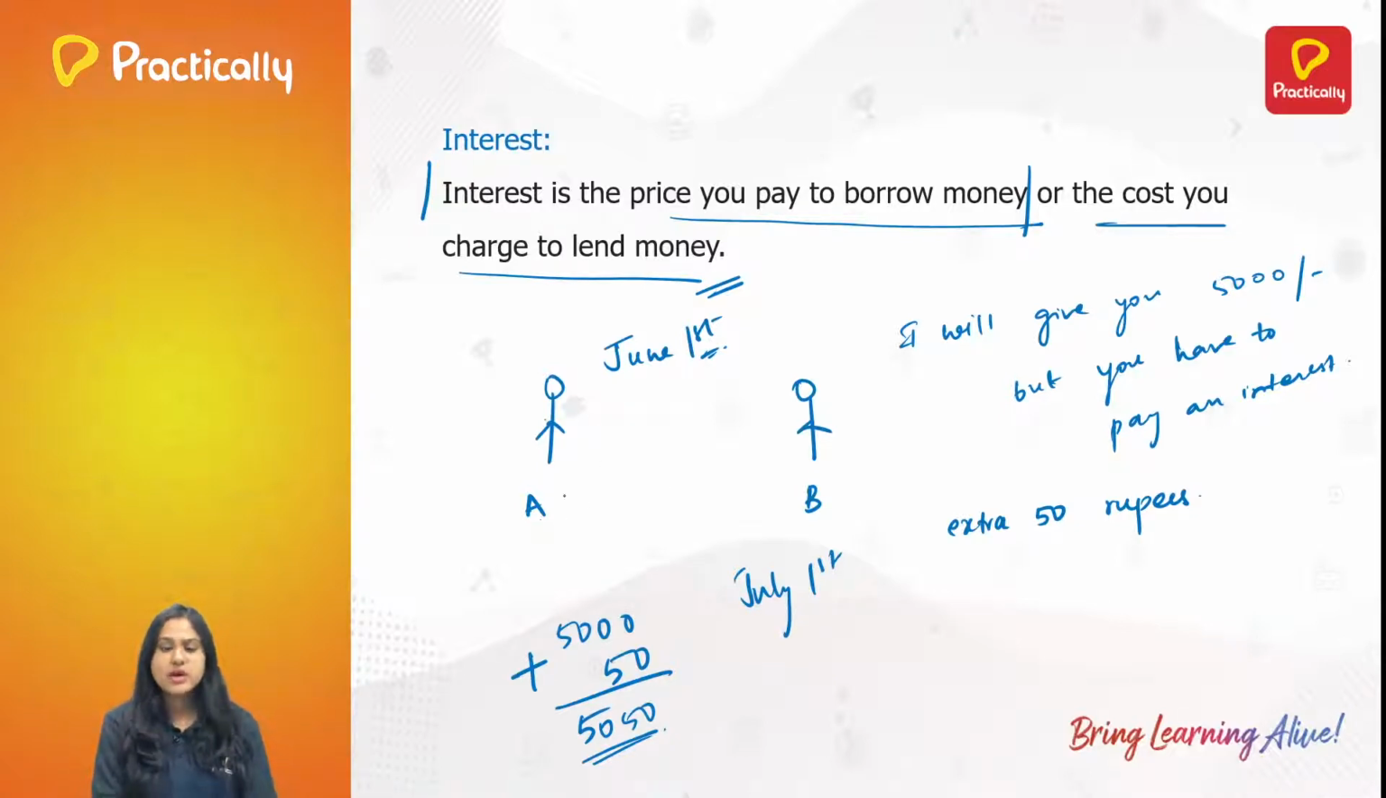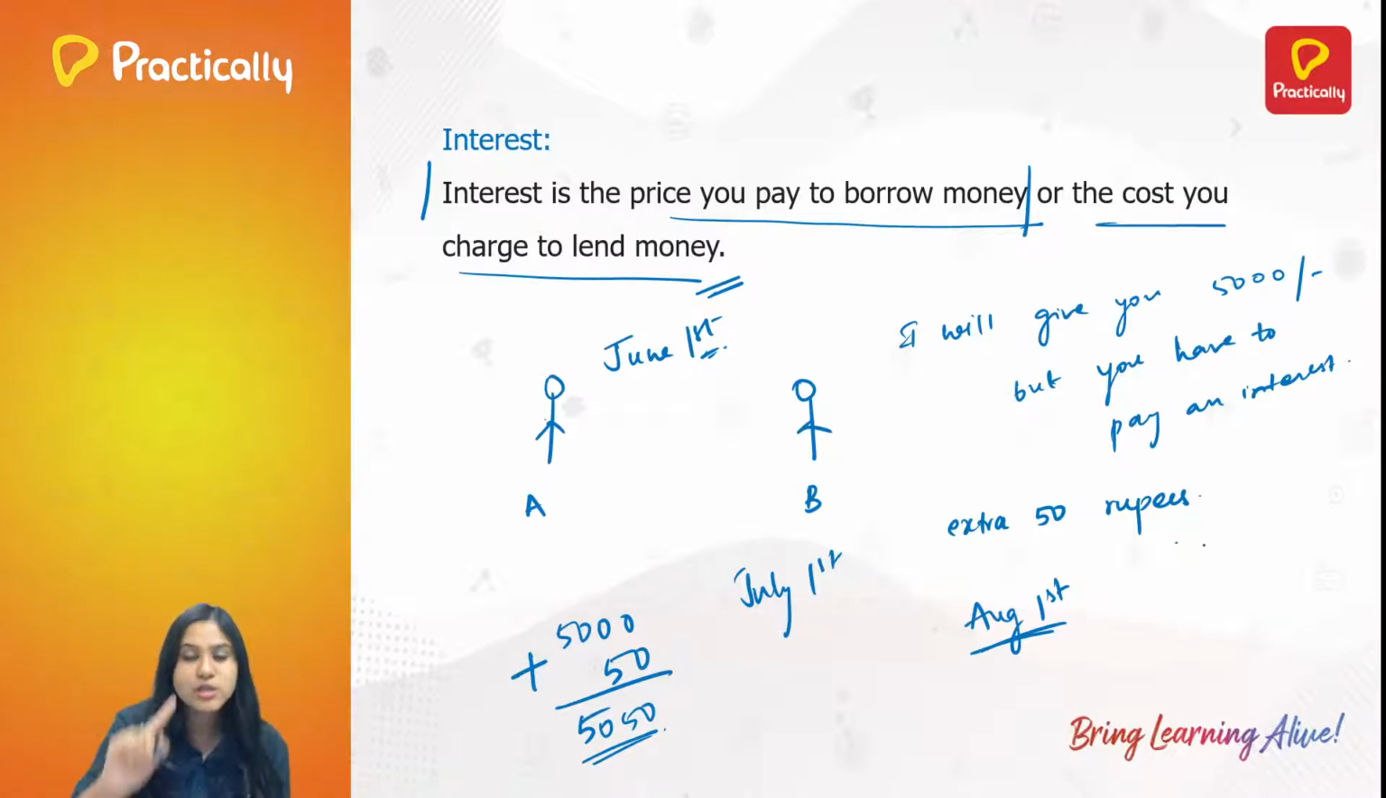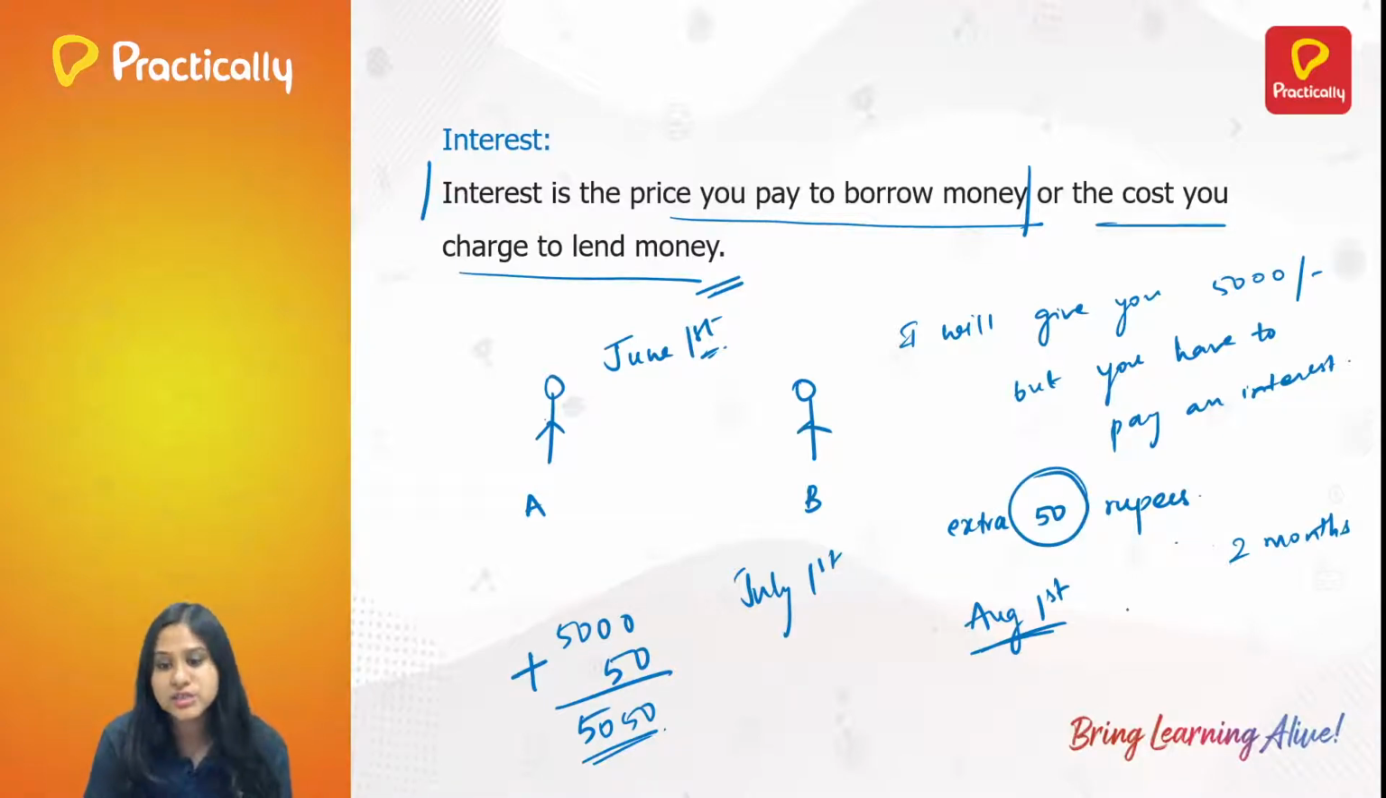And person A says, arey no, it's impossible. I can't give on July 1st. I can promise you to give the money of 5,000 on August 1st. So he'll say, I'll surely pay you on August 1st. So now what does B do? He calculates how many months it is. June to July is 1 month, July to August is 1 month. So 2 months, right? If for 1 month the interest is 50 rupees, what will be the interest for 2 months? It will be 100, right? So for 2 months, it will be rupees 100.